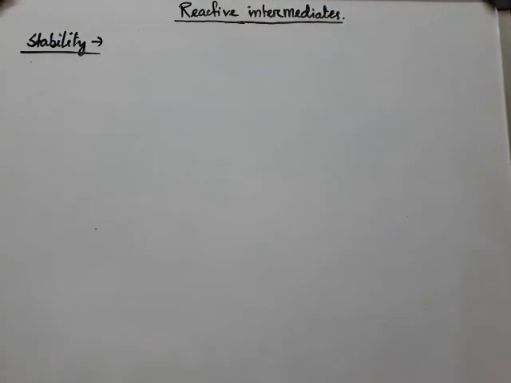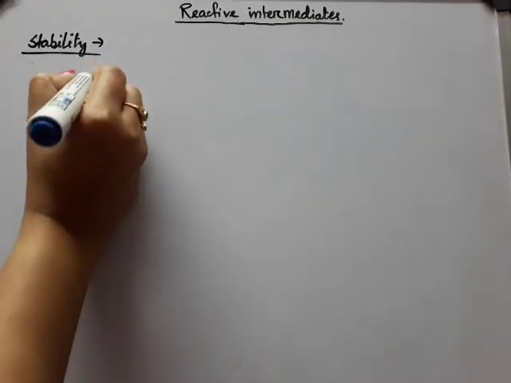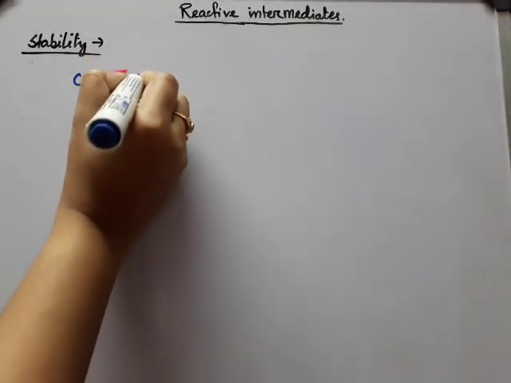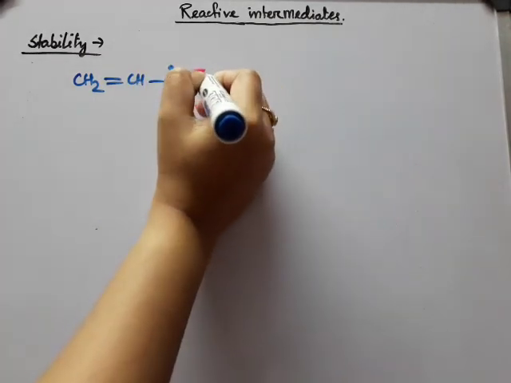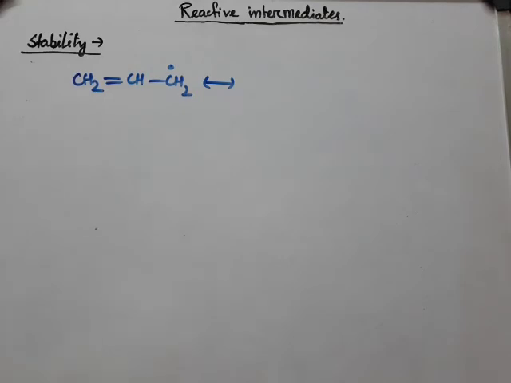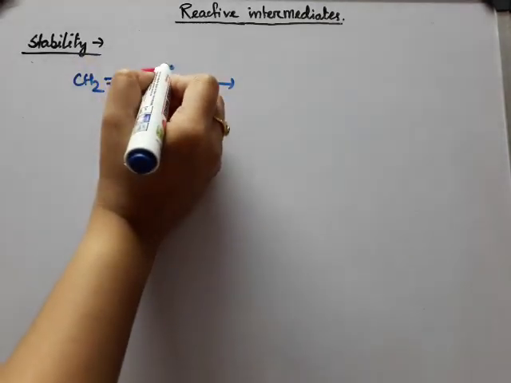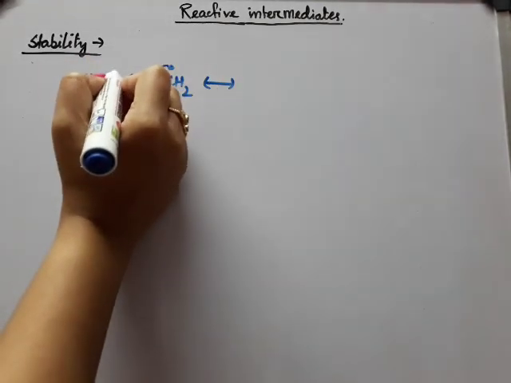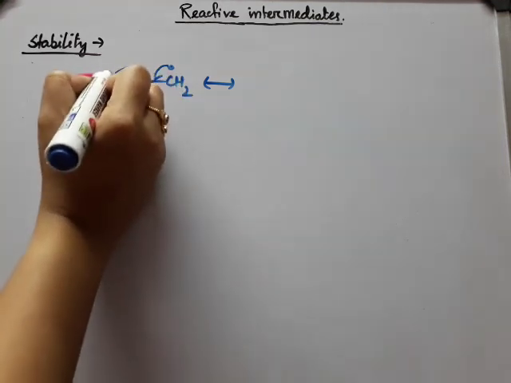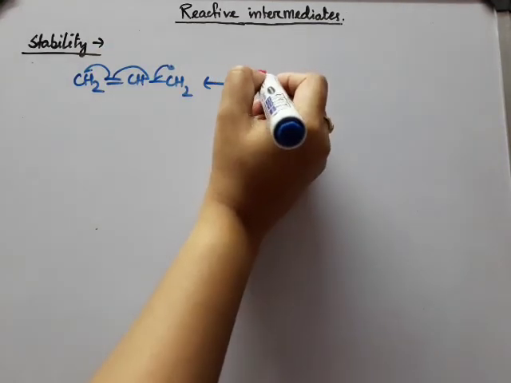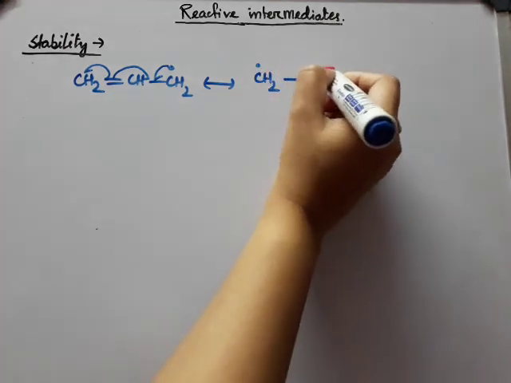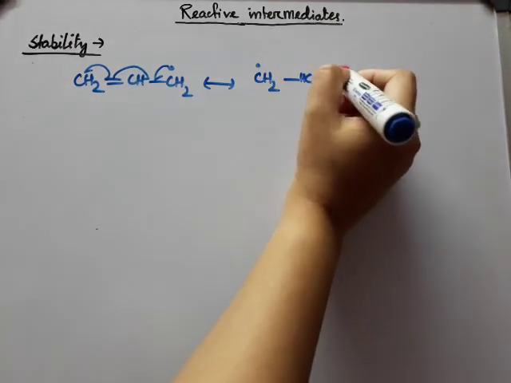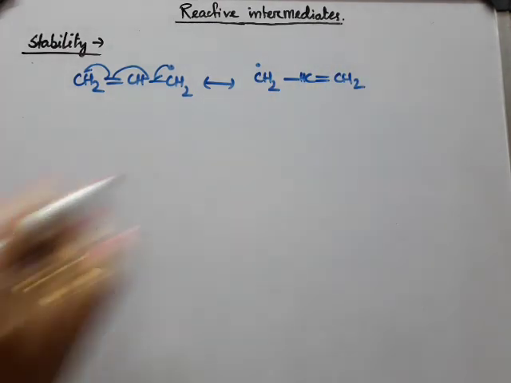Okay. Now similar to carbocation and carbanion, if we take allyl free radical, here there is a possibility of resonance. That is why it will get more stability.